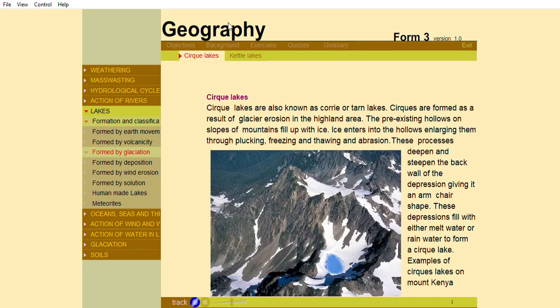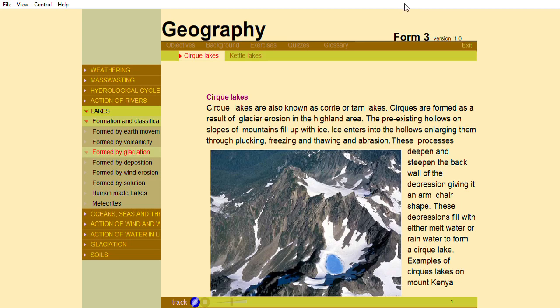Sack lakes. Sack lakes are also known as Corrie or Tarn lakes. Sacks are formed as a result of glacier erosion in the highland area. The pre-existing hollows on slopes of mountains fill up with ice. Ice enters into the hollows, enlarging them through plucking, freezing, and thawing and abrasion. These processes deepen and steepen the back wall of the depression, giving it an armchair shape. These depressions fill with either meltwater or rainwater to form a sack lake.